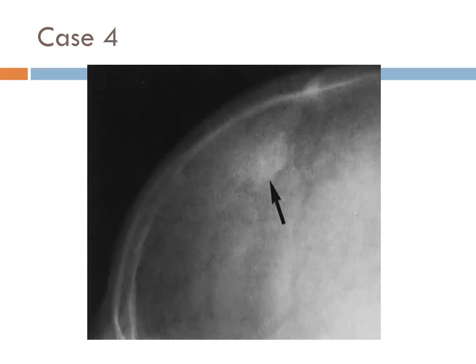Meningioma. A localized thickening of the inner table is seen, arrows.